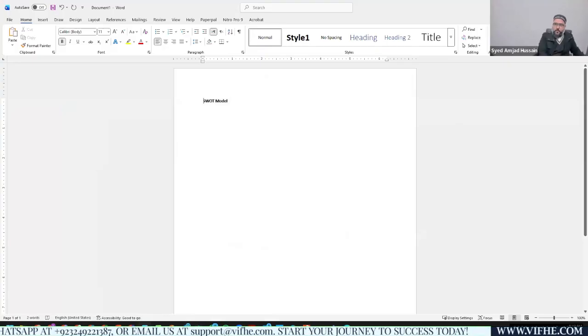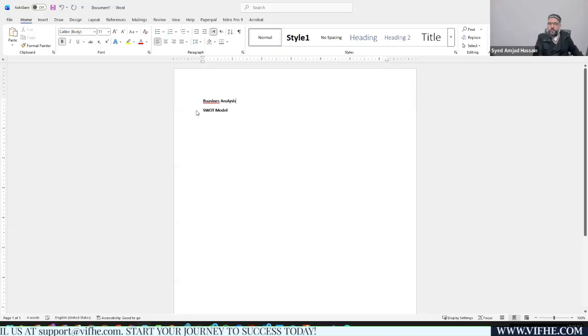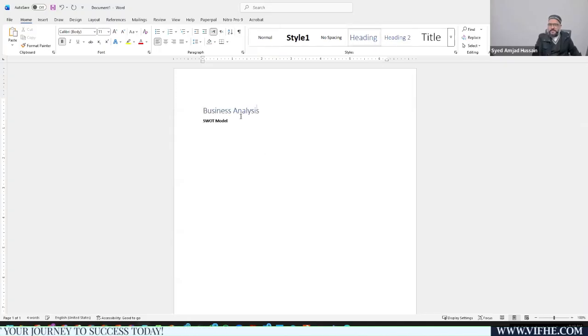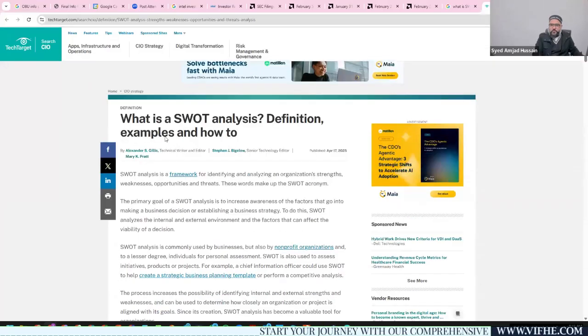Again, one more thing. You would be applying the business analysis here. Once you are mentioning the business analysis, you should make sure that you are applying these headings. You can see these headings. I'm clicking this, this is the heading. SWOT model is heading number 2, right? And within that SWOT model, I'm providing the definition of the SWOT model. What is the definition of the SWOT model?